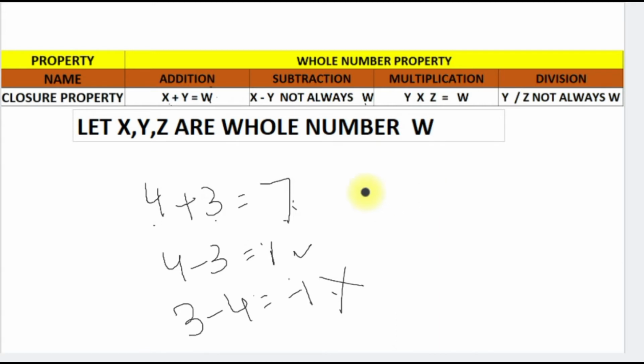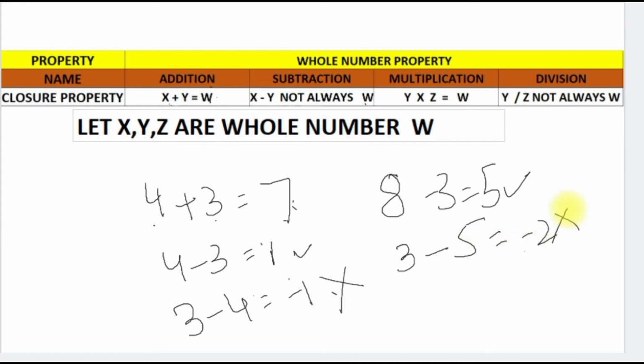Sometimes, yes, it is. Let us see. If we subtract 8 minus 3, we get 5. Yes, it is a whole number. But if we do 3 minus 5, it is minus 2. No, it is not a whole number. So, the closure property is not applicable for subtraction. It is applicable for addition. I think you are getting what the closure property is, right?